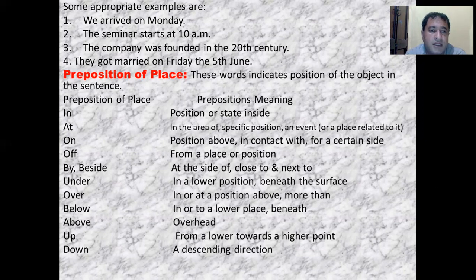So students, keep in mind that the same words in, at, on, there are a number of prepositions which can be used for direction as well as for time as well as for place. So you need not be confused by them. Next is the preposition of place. These words indicate the position of the object in the sentence. There are a number of prepositions of place: in, at, on, off, by, beside, under, over. I have given their meanings also. Now let's look at their examples.